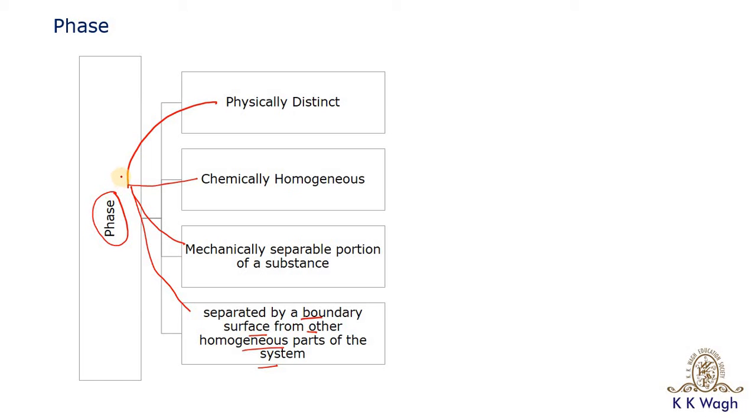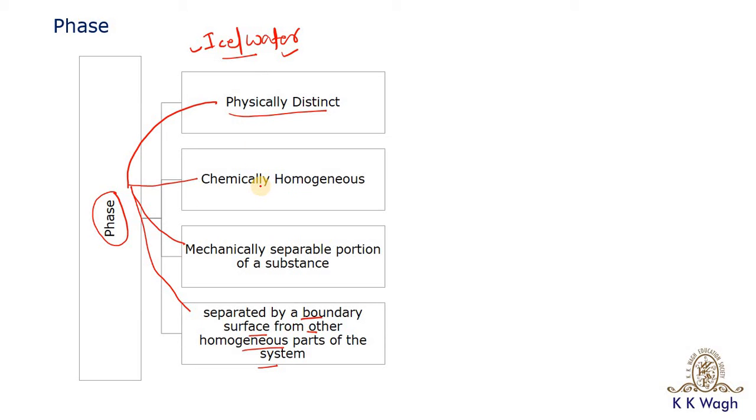What is an example of this? We will take one example which satisfies all these four criteria. The example is ice and water. Are they physically distinct? Yes, we can make a physical differentiation between them, which is ice and which is water.